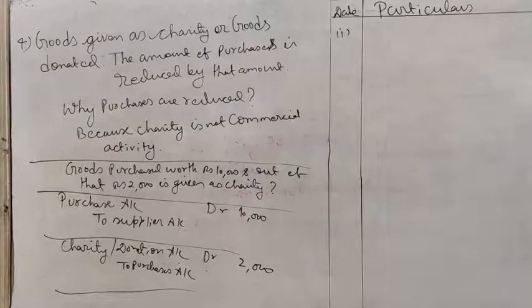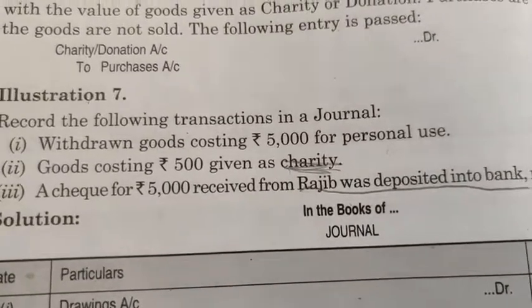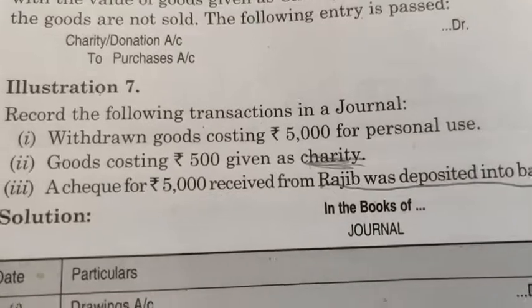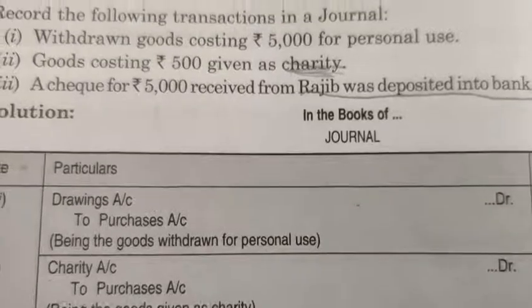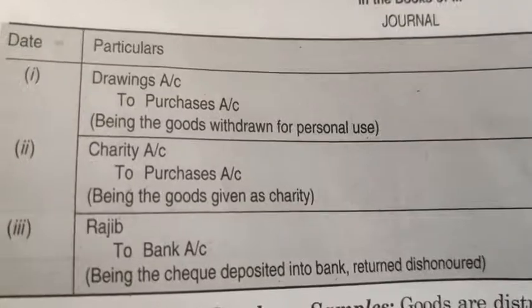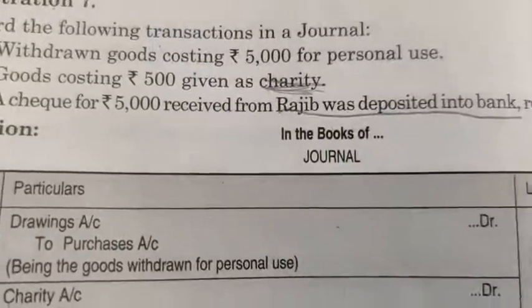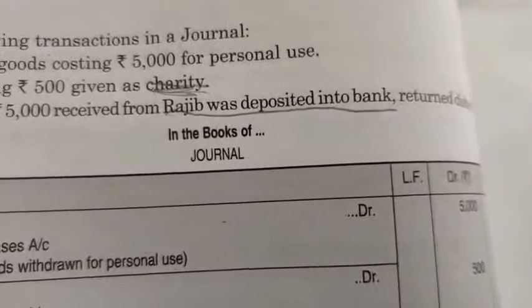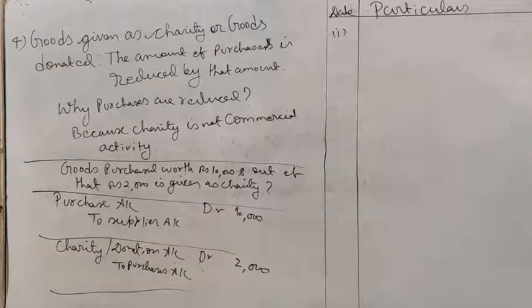Clear? Now see, one journal is given to you. Example number 7. Record the following transactions in a journal. Withdrawn goods costing rupees 5,000 for personal use. So what entry will pass? Drawings account debit to purchase account, being the goods withdrawn for personal use. Goods costing 500 given as charity. So charity account debit to purchases account. Write down the narration, being the goods given as charity. Third, a cheque of rupees 5,000 received from Rajiv was deposited into the bank, returned dishonored. Clear? So here the exceptional rule of the personal account will apply, that is, debit the debtor and credit the creditor.